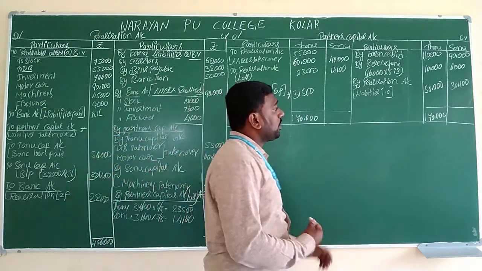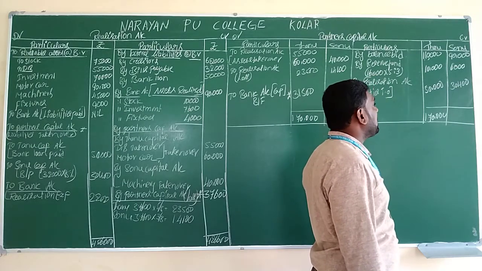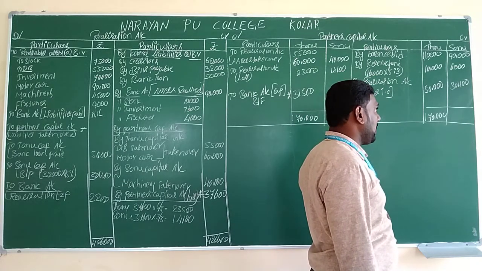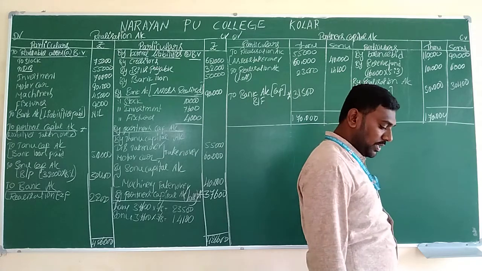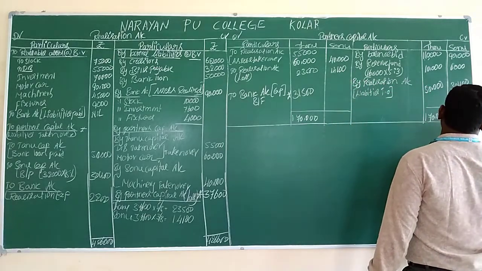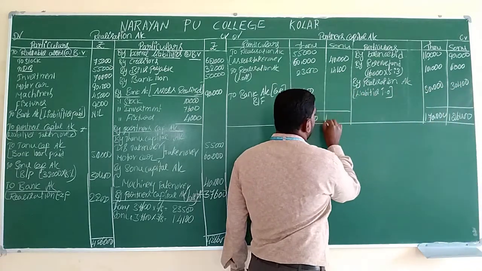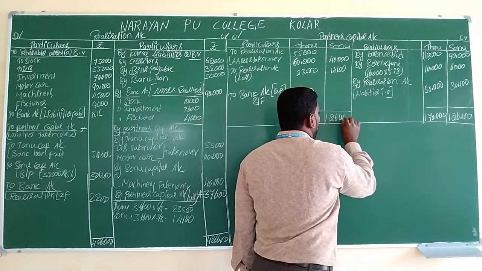Let's make the total of the second partner. 90 plus 6, 96. 96 plus 30,000, 1,26,400. The same value will be transferred to the credit side also, 1,26,400.